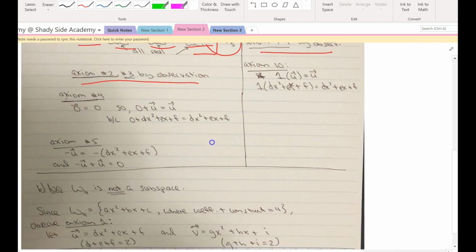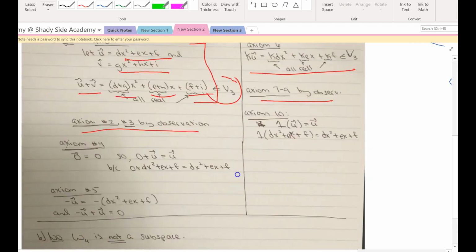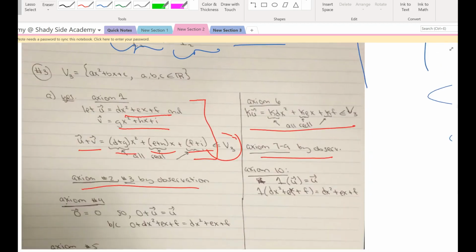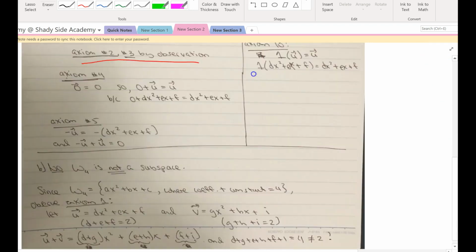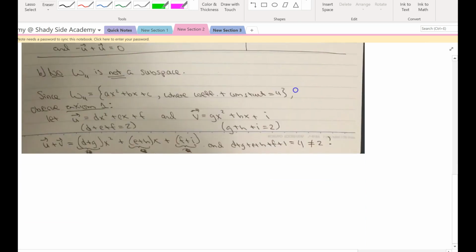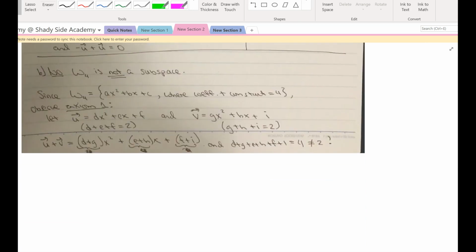Here's axiom 5. So part A, the set of polynomials ax squared plus bx plus c is a vector space. Okay, now what about the subset W sub 4? So here we're talking about the case where the coefficients plus the constant equals 4.